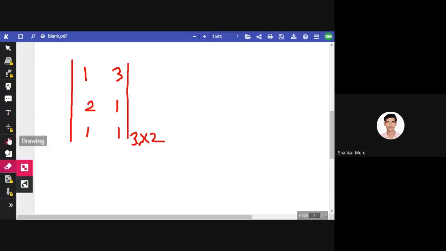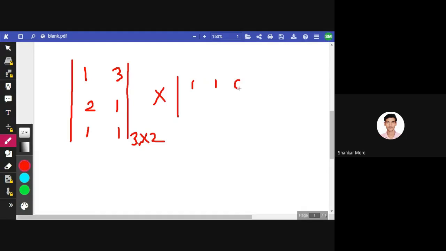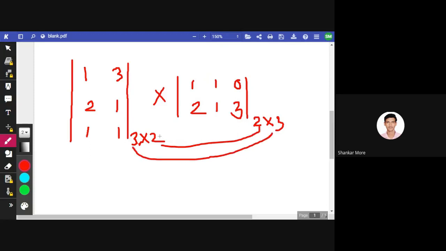I hope this matrix is not similar. No, it is not. Now I'll take one matrix, that is 1, 1, 0, and 2, 1, 3. So this matrix is 2 into 3. That means these two elements are the same, and the resultant matrix will be of 3 into 3.